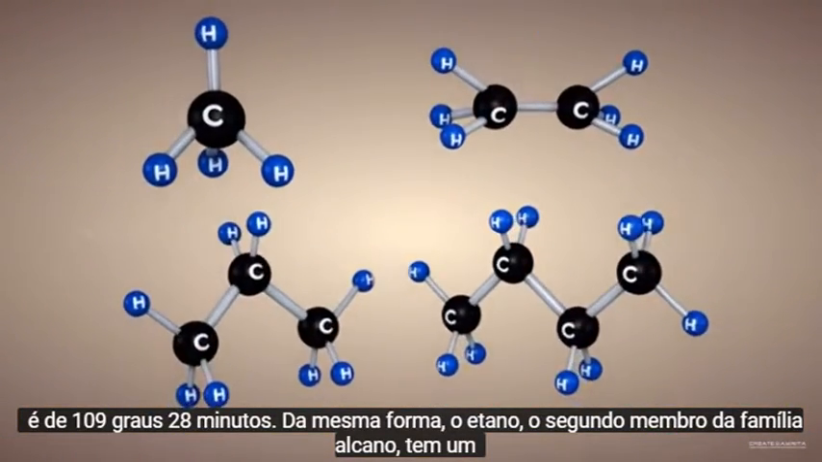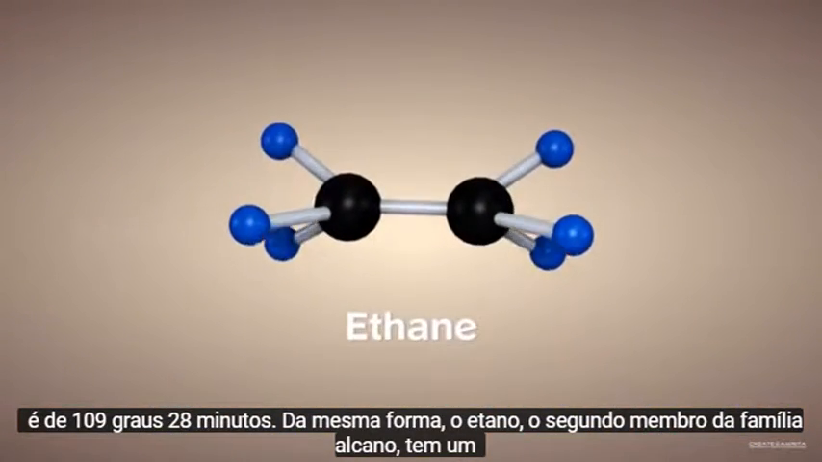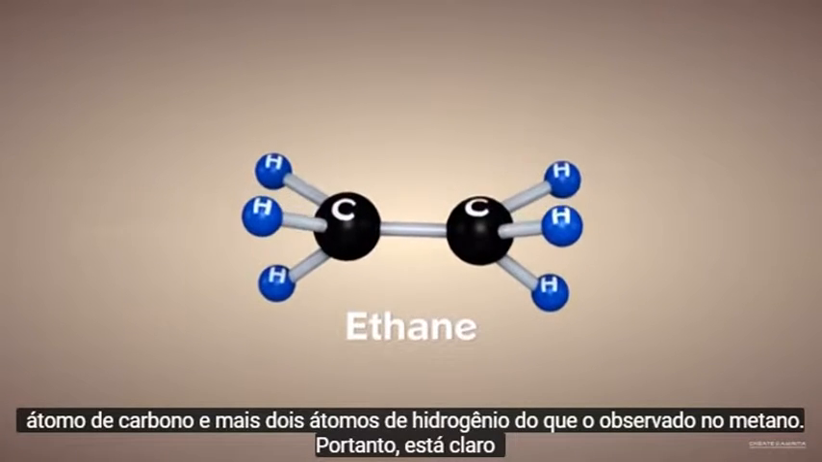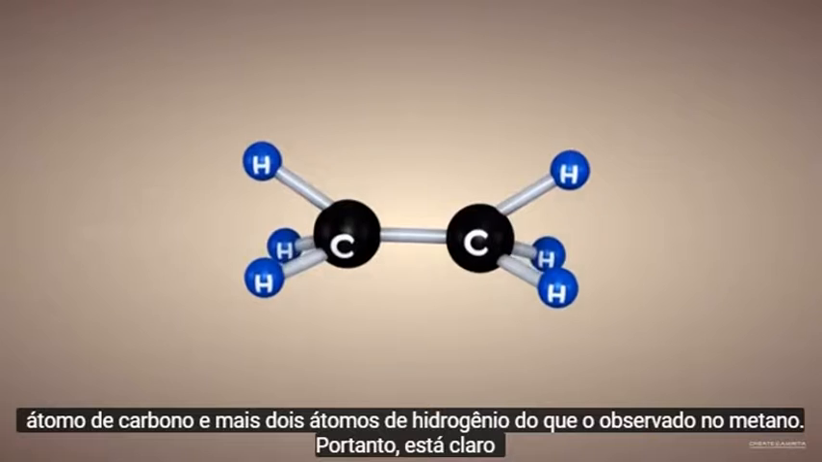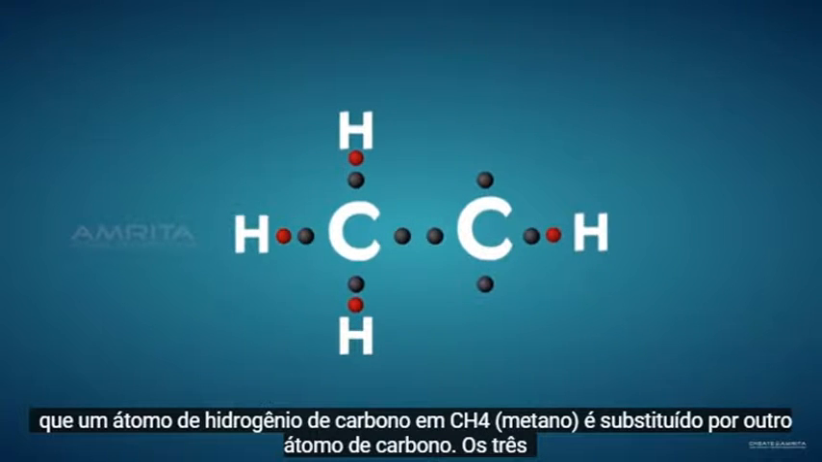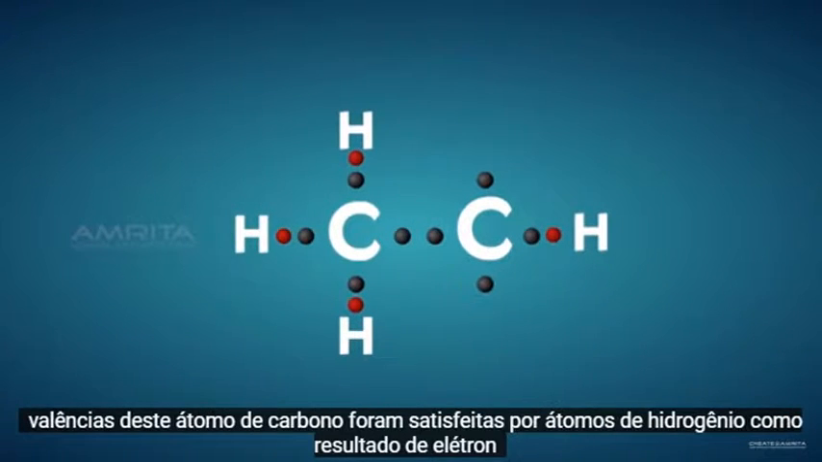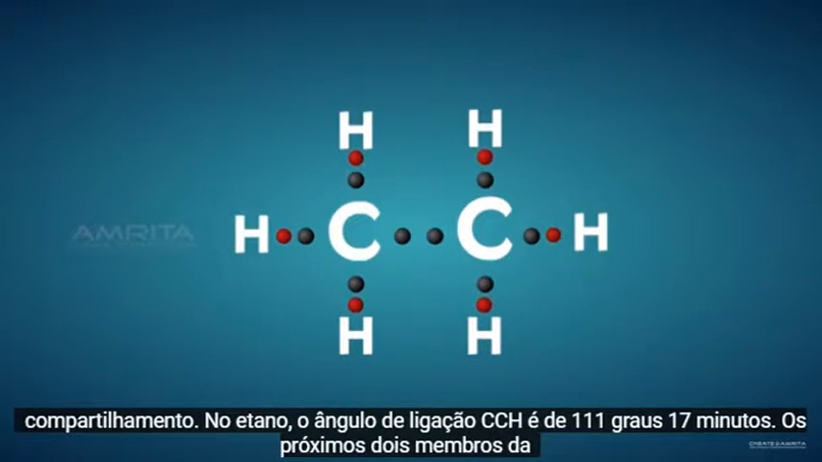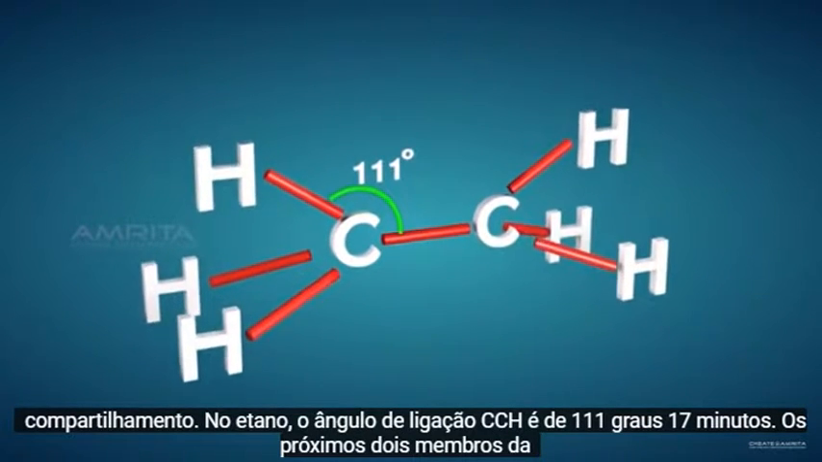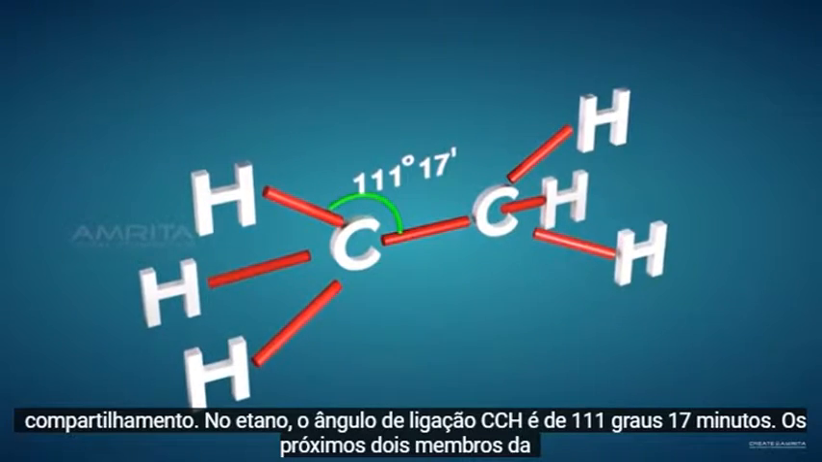Similarly, ethane, the second member of the alkane family, has 1 carbon atom and 2 more atoms of hydrogen than seen in methane. Therefore, it is clear that 1 hydrogen atom of carbon in CH4 or methane is replaced by another carbon atom. The 3 valences of this carbon atom have been satisfied by hydrogen atoms as a result of electron sharing. In ethane, the CCH bond angle is 111 degrees 17 minutes.